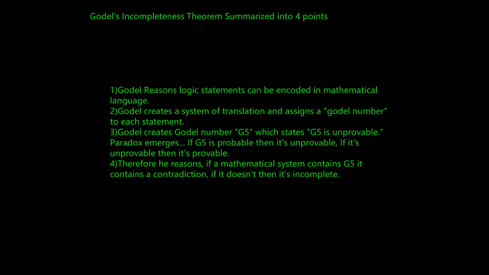Number 3 is Gödel creates Gödel number G5, which states that G5 is unprovable. This creates a paradox. If G5 is provable, then it's unprovable, and if it's unprovable, then it's provable. Point number 4 is therefore Gödel concludes if a mathematical system contains G5, then it has a valid contradiction, and if it doesn't, then it is incomplete. And this is the gist of the incompleteness theorem.